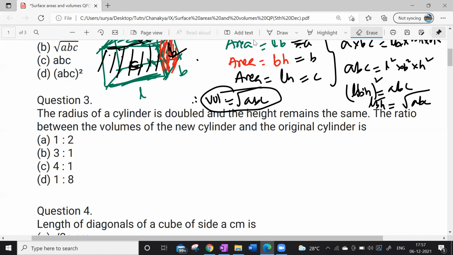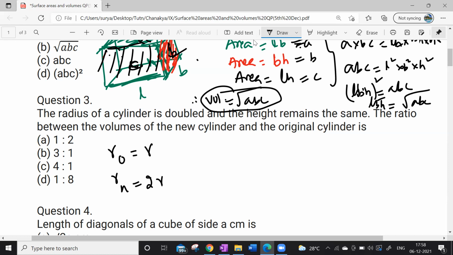We have two cylinders here, the actual cylinder and the new cylinder, right? So the radius of the cylinder is what? Double, and the height remains the same. That is what he has given. Look at this, I have two cylinders. Let me write the radius of the old cylinder, Ro. Let's say that R. What is the radius of the new cylinder? 2 times R. That is what he has given, isn't it? Yes or no? Yes, sir.